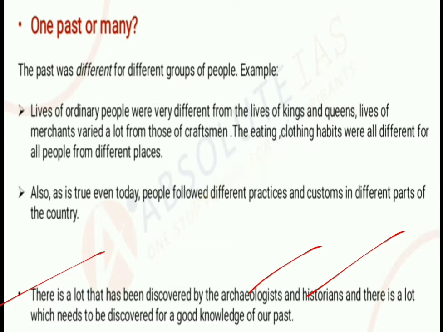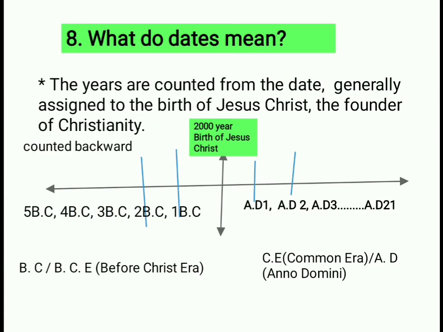Because after reading all the past chronologically, we will get knowledge about the people who lived in different parts of our country, what their customs, lifestyle and practices were, and so on. So historians and archaeologists provide good information and sources that give good knowledge about our past. So this is the one concept.